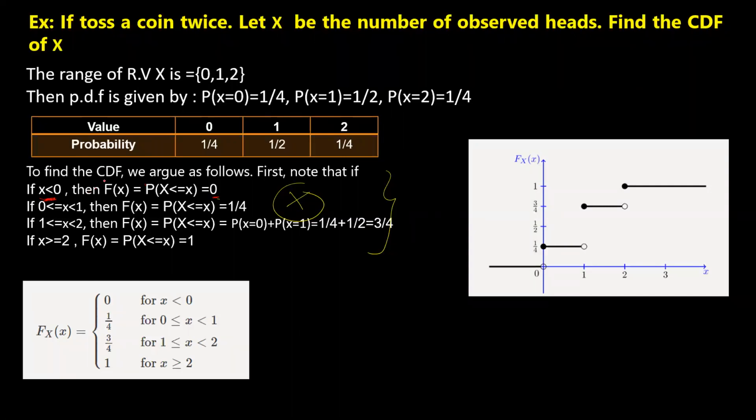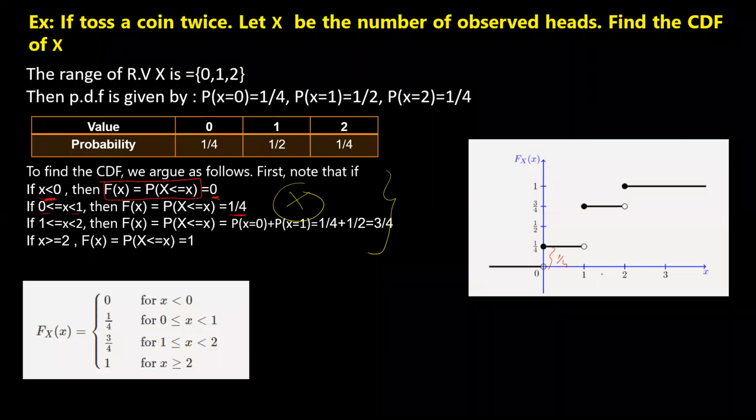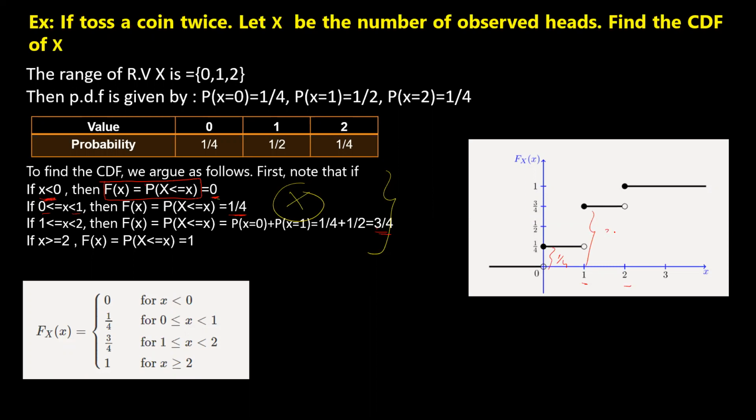So this is the mathematical expression, the definition of representing the CDF in the discrete category. The value is important for me. So between 0 and 1, you will get 1 by 4, because there is a jump of 1 by 4 here. That is why I have taken 1 by 4. But between 1 and 2, the value will be 3 by 4. It has jumped to 3 by 4, as I've told you.